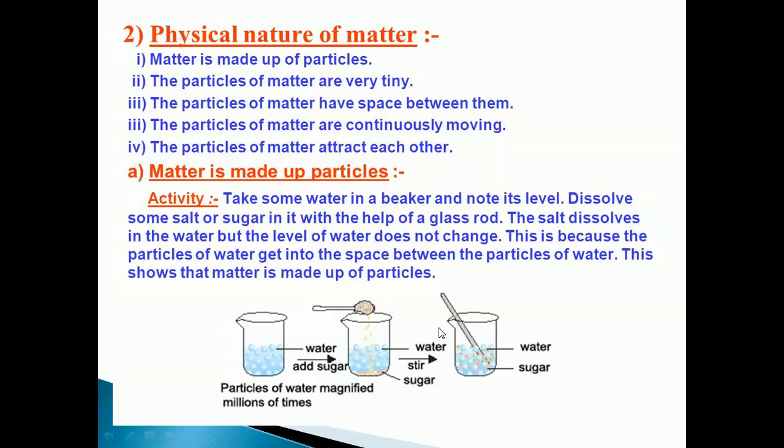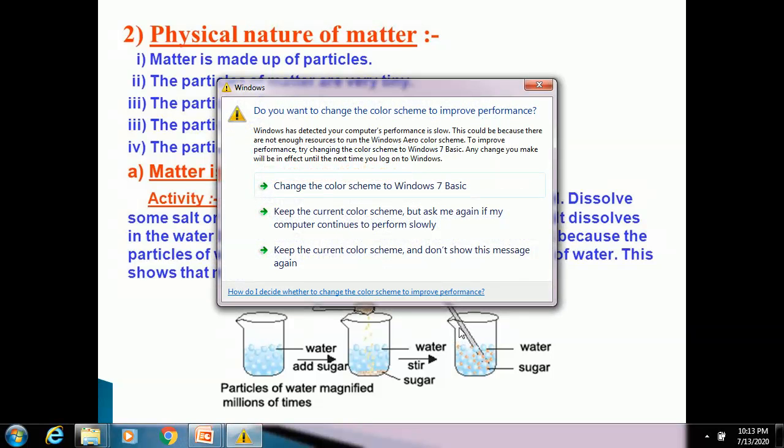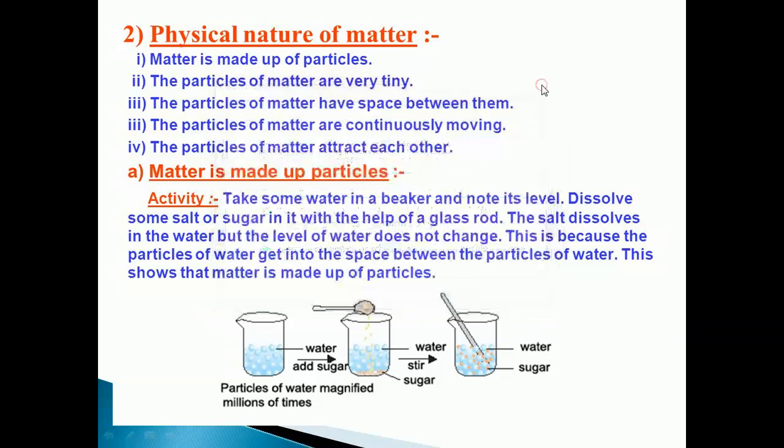Why is this happening? This is because the particles of salt or sugar get into the space between the particles of water. This shows that matter is made up of particles.